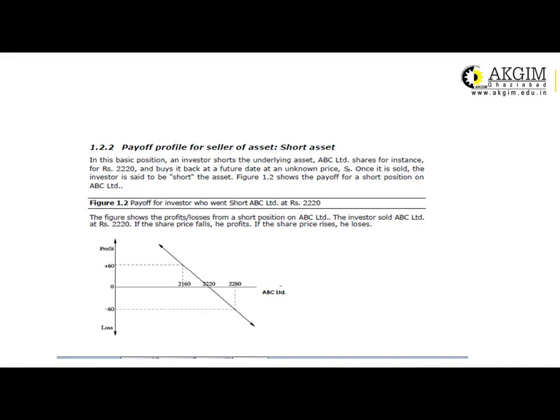The figure will show it. If they are going to short the asset, then they will gain when the prices decline, and when the prices increase, there will be a loss.